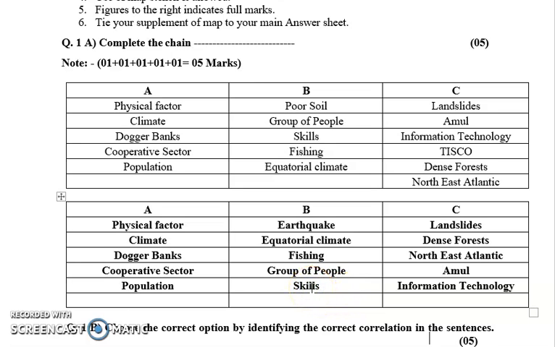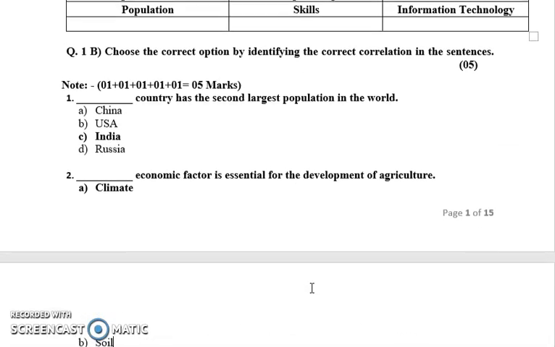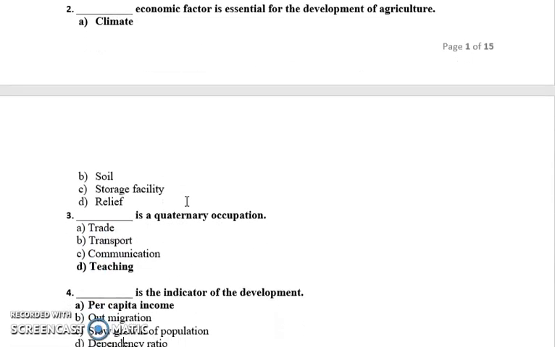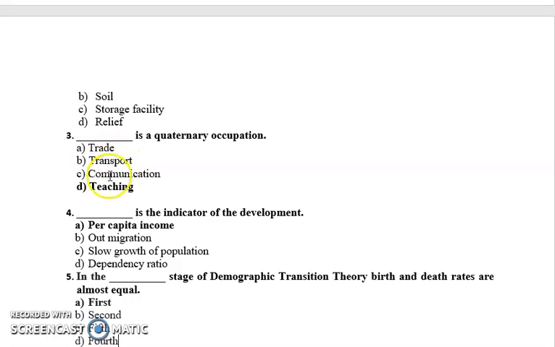Okay. Next is first question B. So the answer for first one is India. India stands for the second largest population in the world. Next we have dash economic factor is essential for the development of agriculture. So climate is the answer for this. Then we have out of these three, teaching is a quaternary type of occupation.